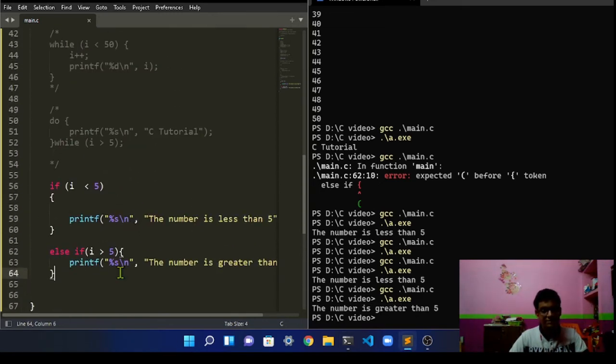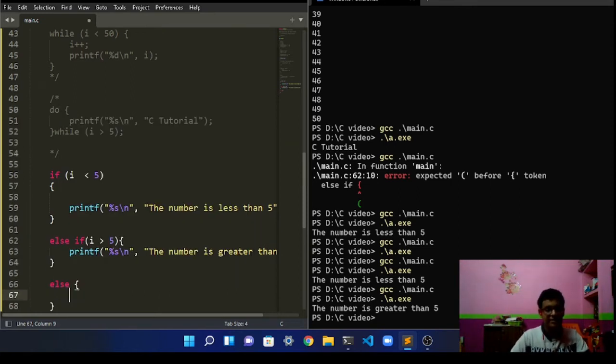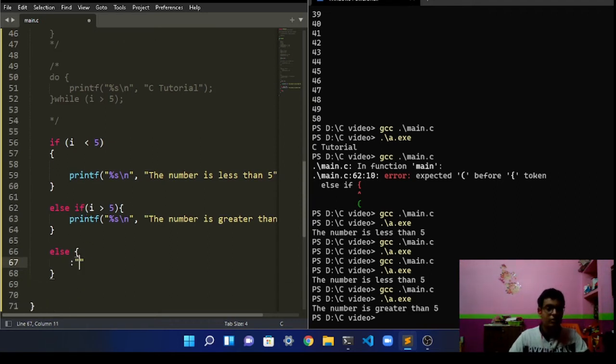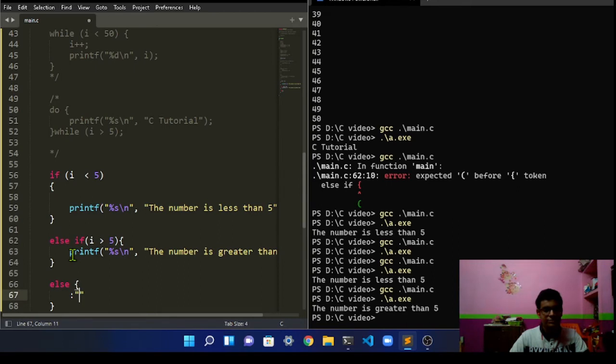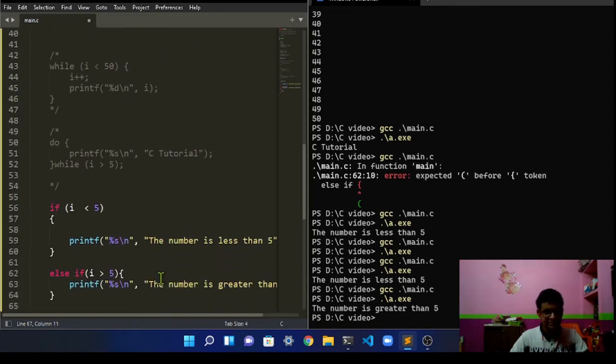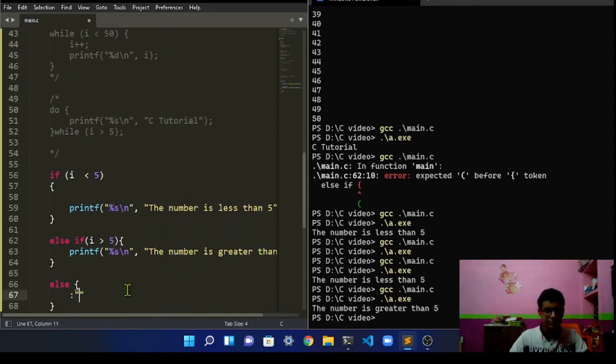So this was about conditional statements, and there's also else over here. It doesn't require a condition. It runs if all these conditions fail. If i is less than 5, it checks first. If it is not, then it goes to the other part which is else if, and sees that if i is greater than 5, obviously 15 is greater than 5, then it will run the code over here. And if all the conditions fail, it will output